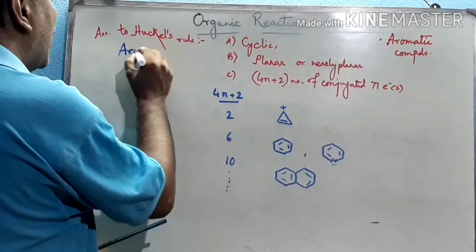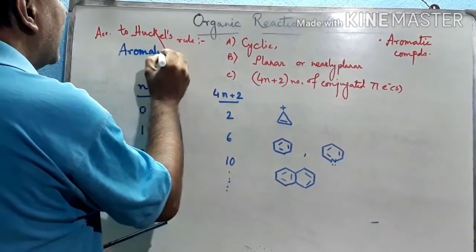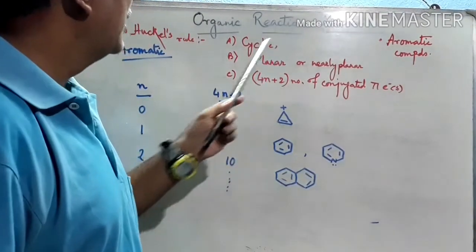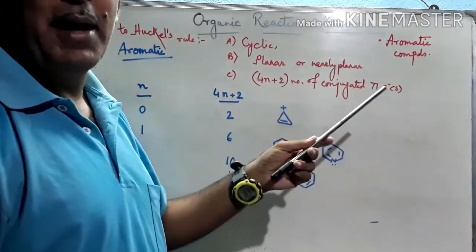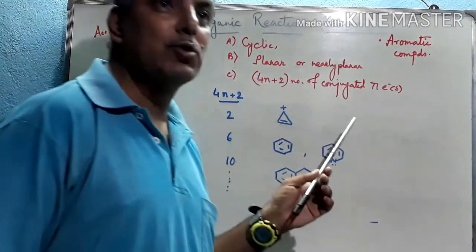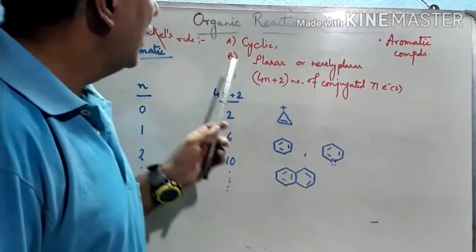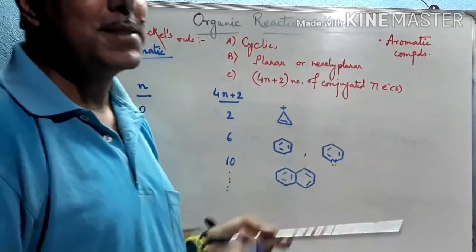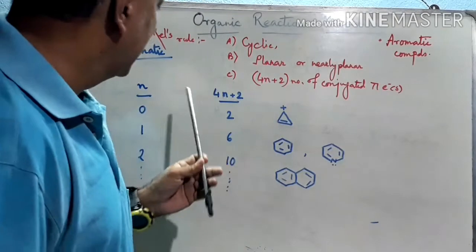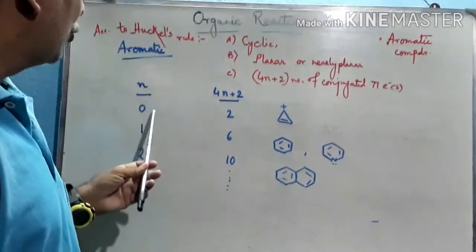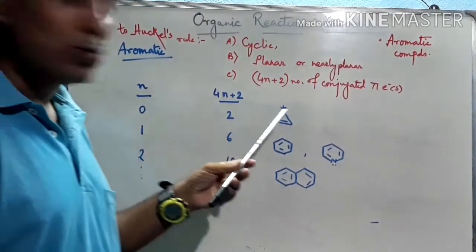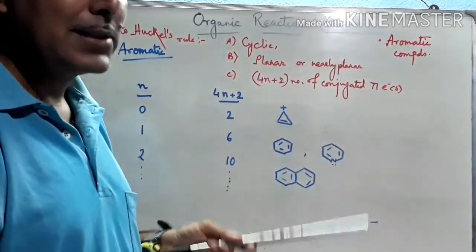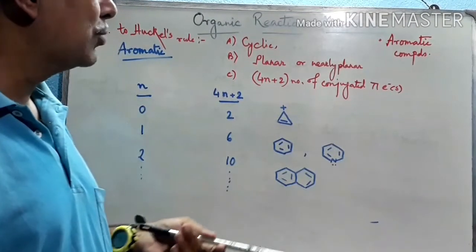which are cyclic, so a closed ring. Second, planar or nearly planar. Third point, 4n plus 2 number of pi electrons. Whenever these three conditions are fulfilled, only then can we say that the compound or species is aromatic in nature. See this, whenever n equal to 0, then in 4n plus 2, this is the 4n plus 2 number of conjugated pi electrons. That means they are resonantly stabilized, stabilized through the resonance.